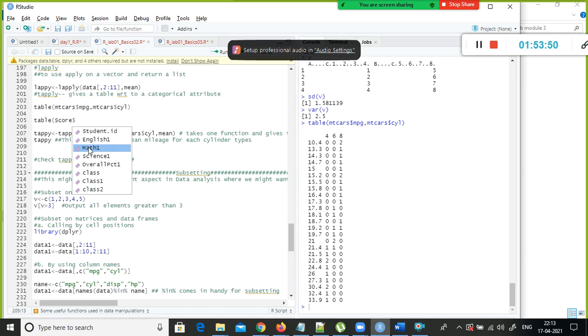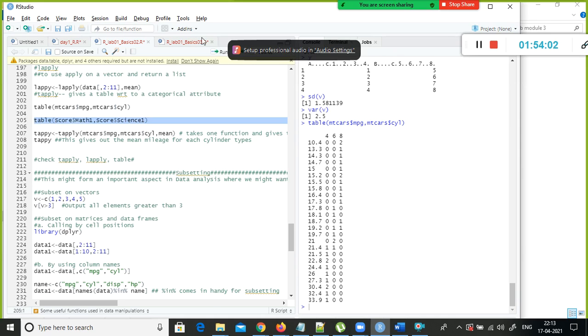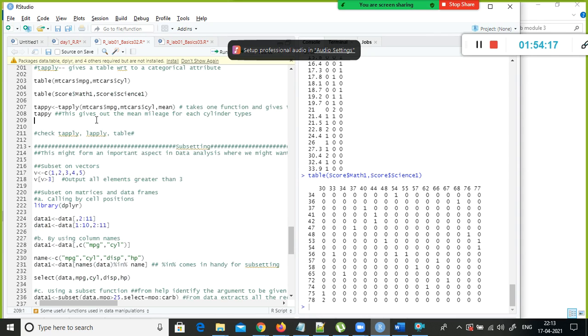If I give it, for example, I want to see how many. This is just a frequency distribution. How many number of times. Ideally you can apply the table function on a categorical value. Suppose you have a gender column, how many records are there for female and male, it will give you that. If you apply it on this one, it will be confusing. Okay, and tapply is, supposing you have two different columns, you apply the mean on these two columns. Okay, tapply.